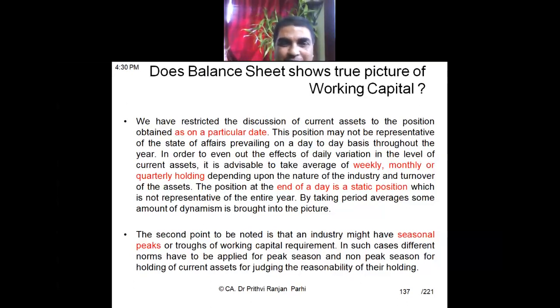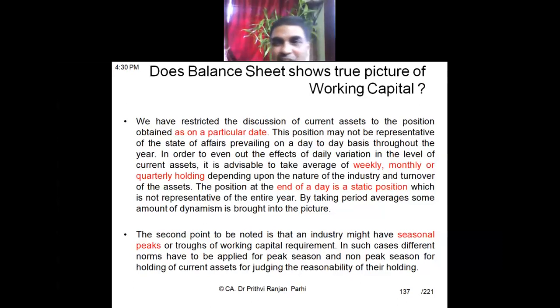But when you talk about working capital, we expect a working capital which needs to be maintained throughout the period. Therefore, picking current asset and current liability data only from a particular date, only from the balance sheet, may not show you the true working capital position. Ideally, what can be done? On a weekly, monthly, or quarterly basis this data can be collected and averaged out so that one can find out the normal working capital position of that company.